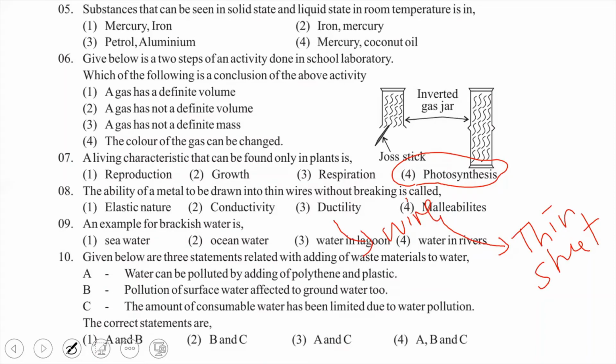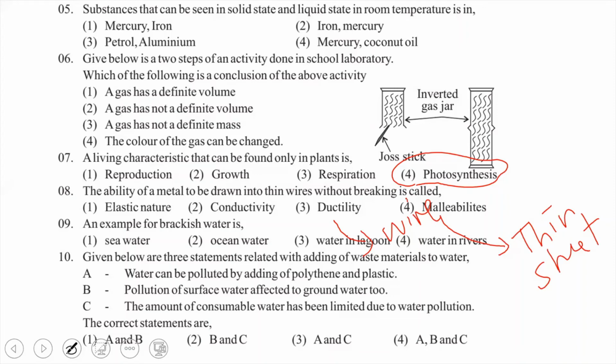And there are other characteristics of metals and non-metals. Metals can conduct electricity and heat. In non-metals, you can see the elastic nature, as in rubber. Some non-metals break into small pieces when you apply a force.